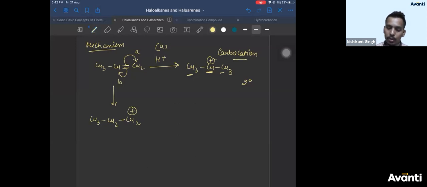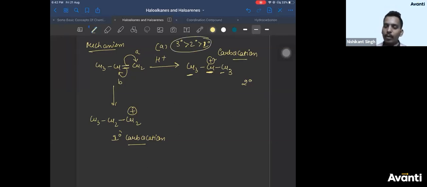Correct? So this carbon having a positive charge, that is the carbocation, is directly bonded to one carbon. Therefore, it is a primary carbocation. And we know the order of stability of carbocations: tertiary carbocation is more stable than secondary, then primary, generally.